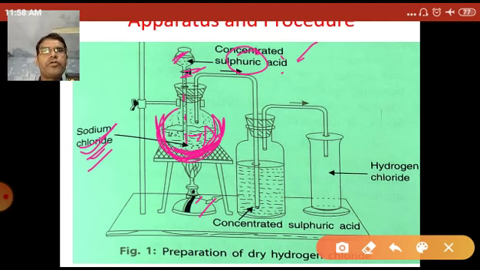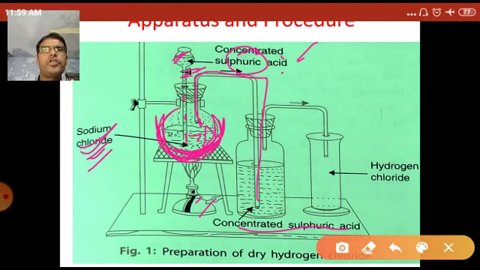Then sodium chloride reacts with the concentrated sulfuric acid at a temperature of slightly less than 200 degrees Celsius. They form hydrogen chloride gas, HCl gas, and that hydrogen chloride gas goes out through the U-shaped tubes and enters into the wide mouth bottles containing concentrated sulfuric acid.